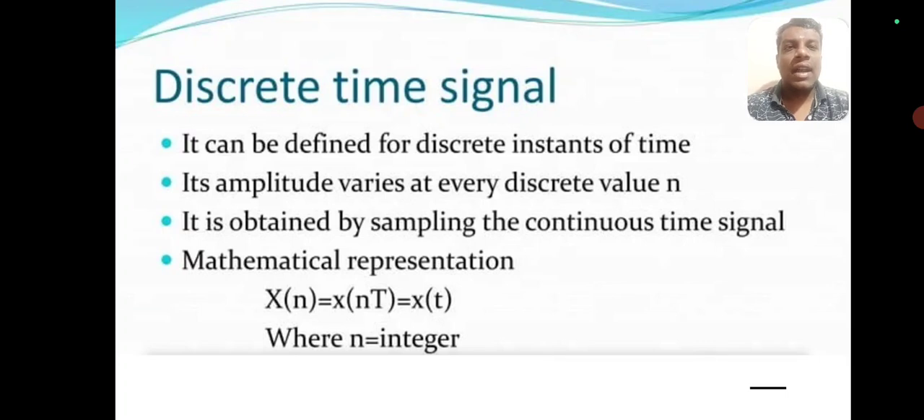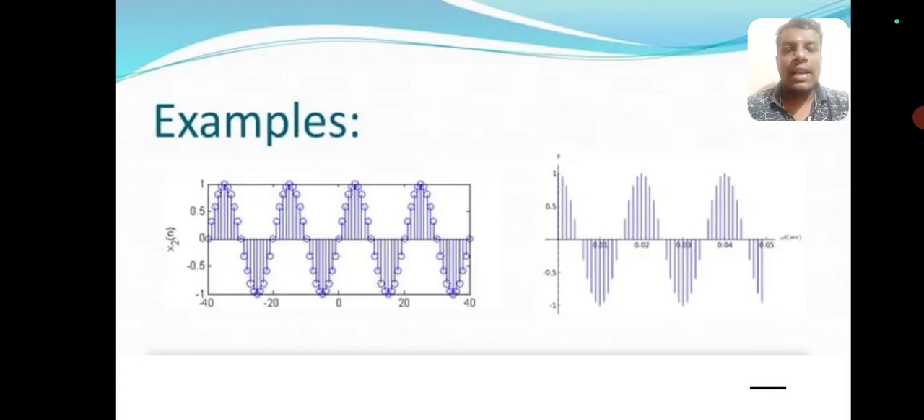Discrete time signal: it is defined for discrete instances of time. Its amplitude varies at every discrete value n. It is obtained by sampling the continuous time signal. The mathematical representation is x of n is equal to x of nT is equal to x of t, where n is an integer. So you can see the discrete examples like that. So it will be like straight lines in the form of a sine wave.